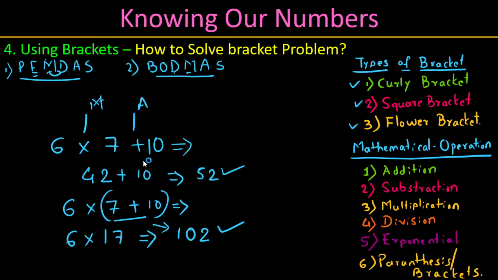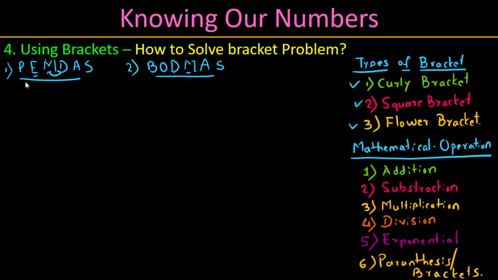Just think about it once again. Let me take another example on the same concept. I have 6 plus 7 into 10. Think now. We have addition, we have multiplication. Now, what is the answer here? 6 plus, 7 into 10, how much? 70. Because multiplication is the order first. Then it is 76.